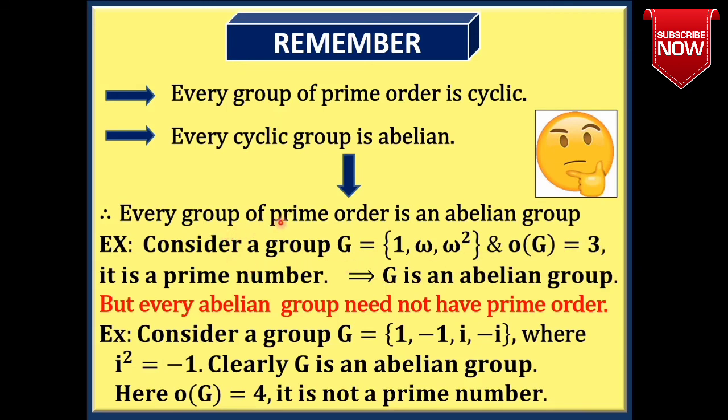The converse of the above theorem need not be true. That is, every abelian group need not have prime order. Example, consider a multiplicative group G is 1, minus 1, I, minus I, where I square equal to minus 1. Clearly, G is an abelian group with respect to multiplication. Here, order of G equal to 4. 4 is not a prime number. Therefore, an abelian group need not have a prime order.